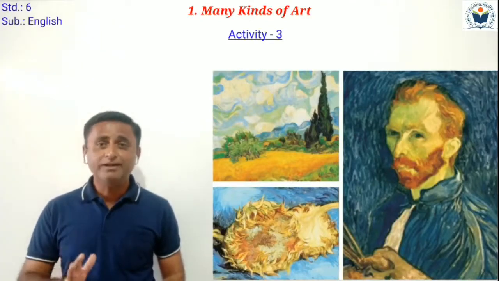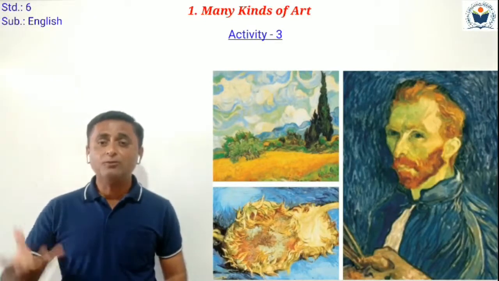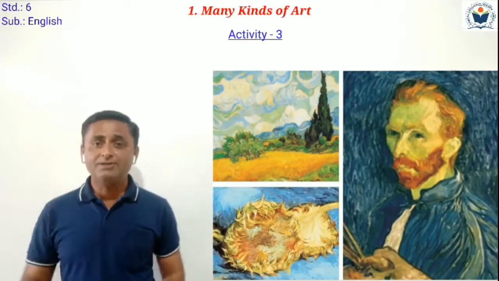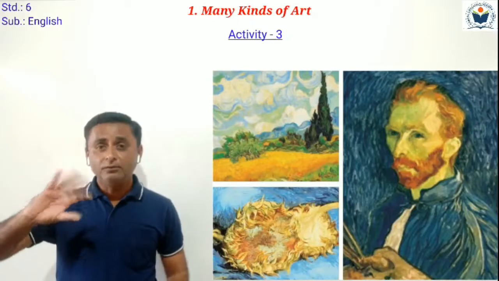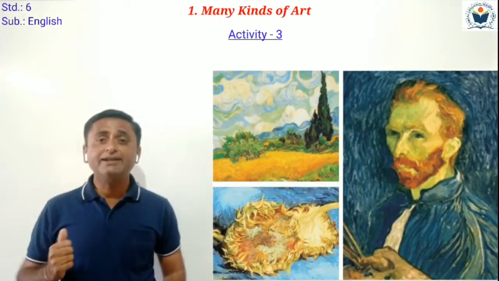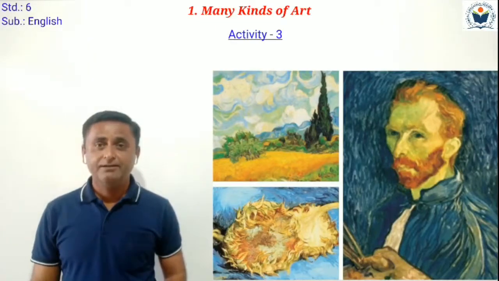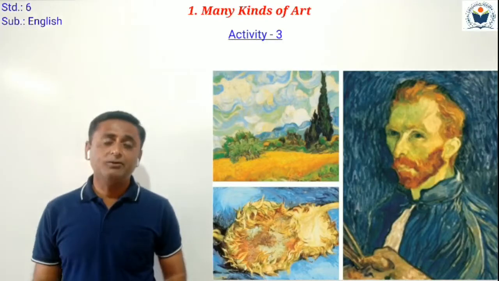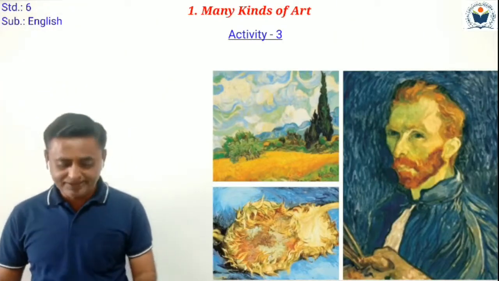What is a portrait? Can you identify a portrait? A portrait is your own picture. हमें अपना ही पिक्चर बनाना इसे नॉन है जो पोर्ट्रेट अथवा और किसी व्यक्ति का पेंटिंग बनाना इसे नॉन है जो पोर्ट्रेट. So here one portrait is given, done by Vincent van Gogh. Based on that we have to study. So I start. Just keep on listening.